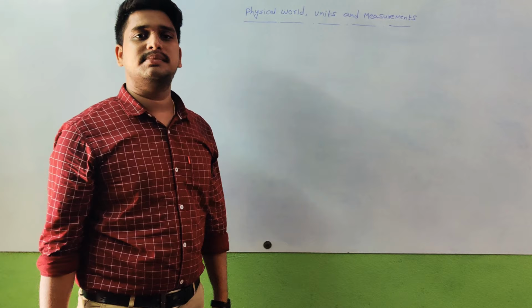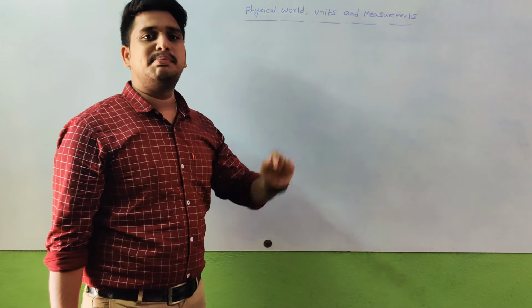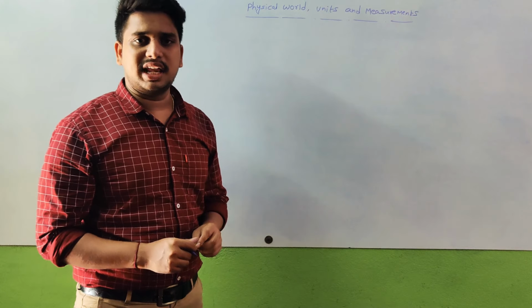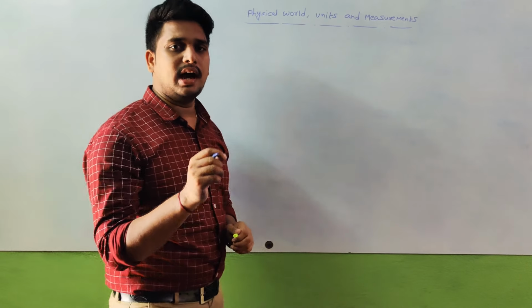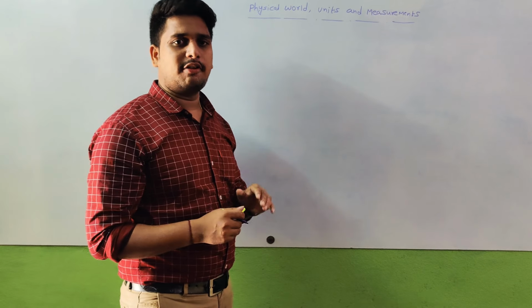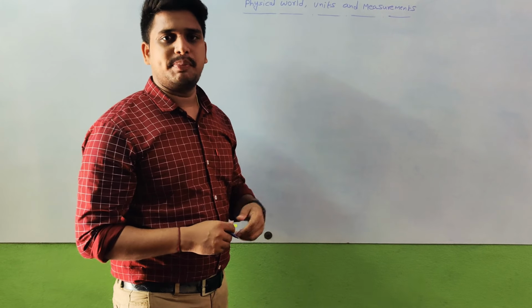Continuing our lecture, physical world units and measurements. A few minutes back we discussed derived physical quantities, examples: area and volume. And one more example we will discuss, and after that we'll go through the next topic, dimensional formula.